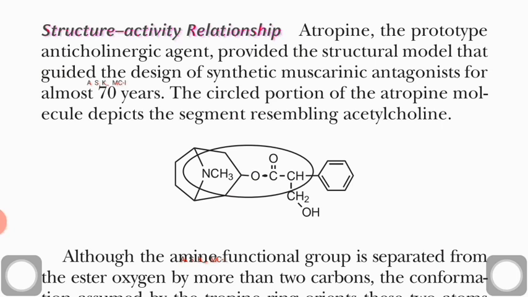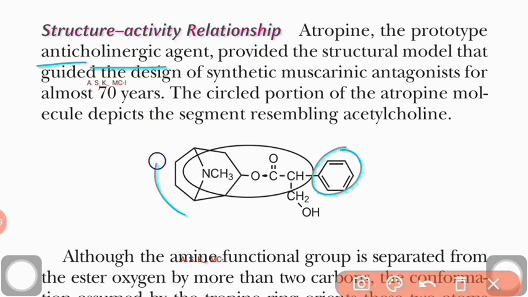So, when you look at the structure of atropine, a natural anticholinergic agent, it has a 6-membered ring, a complex pyrrolopyridine moiety, then the usual ester group.